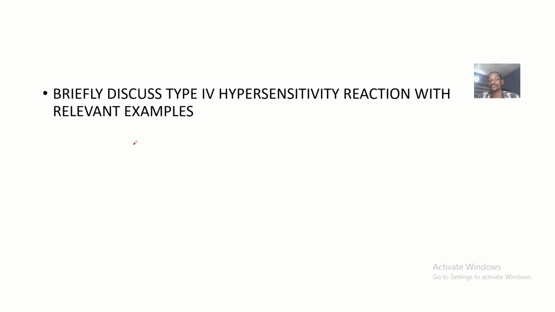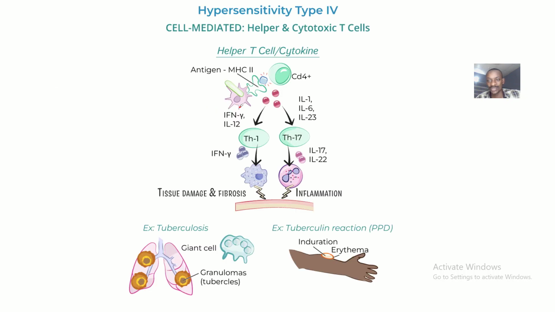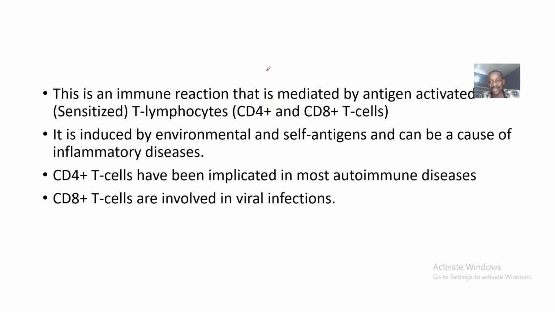Basically, guys, to understand everything about the type 4: it was asked in an exam, students were asked to discuss type 4 hypersensitivity reactions with relevant examples. Okay, so let's move. I could say that the type 4 reaction is mediated by the helper and the cytotoxic T cells. The helper T cells and the cytotoxic T cells are the cells that basically mediate this type of reaction.